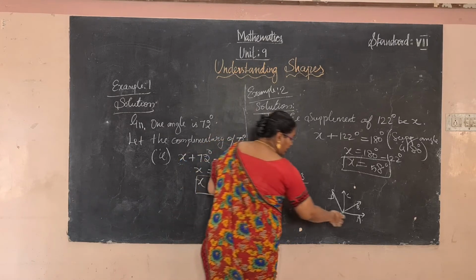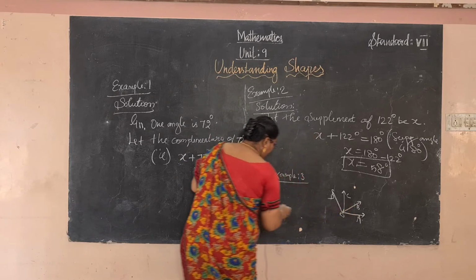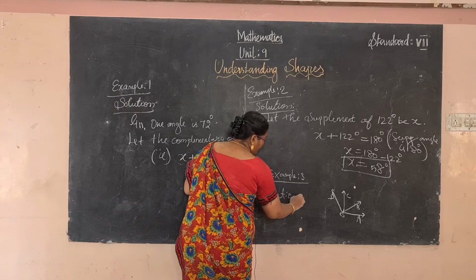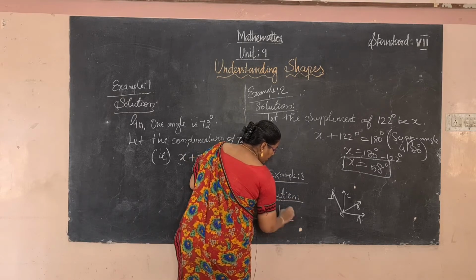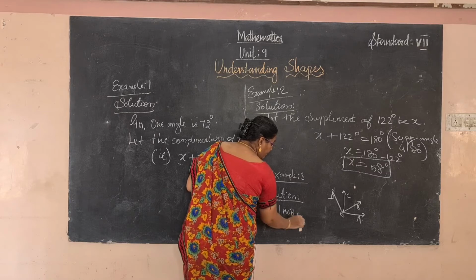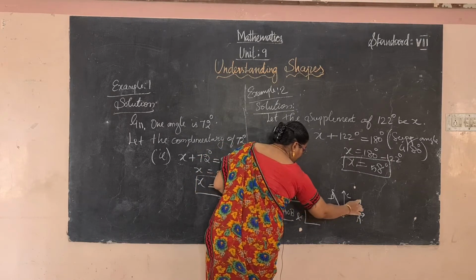Start from here. AOB and BOC are adjacent angles. Solution. First, AOB and this one and this one.